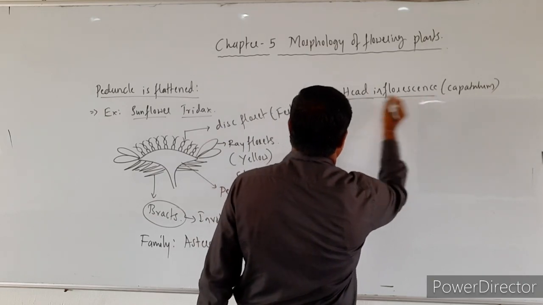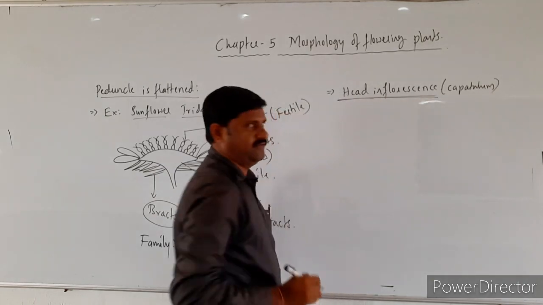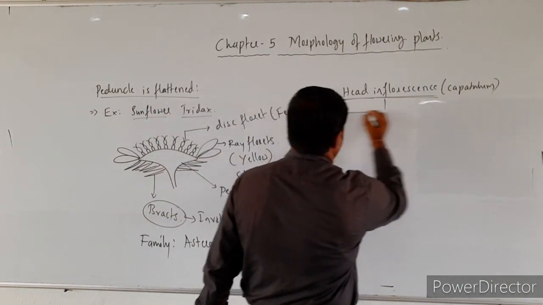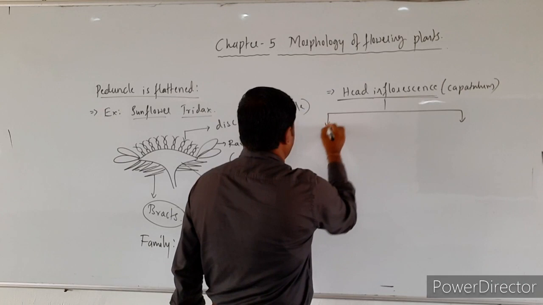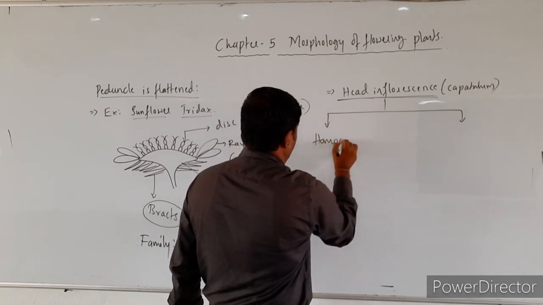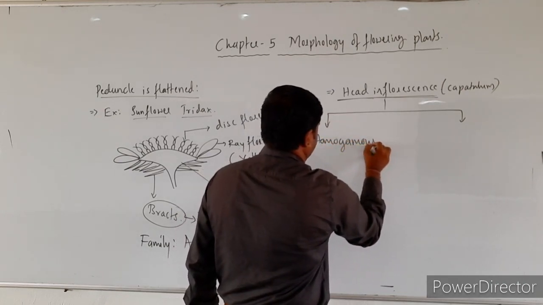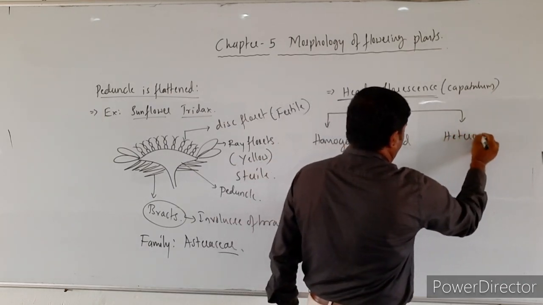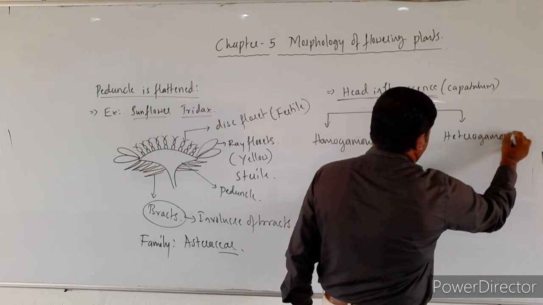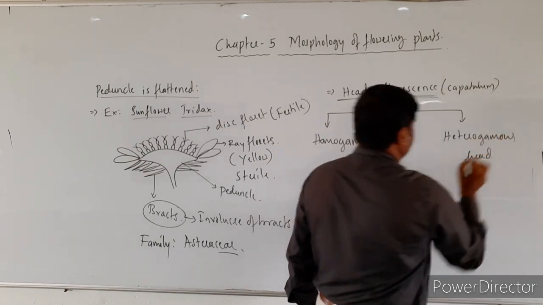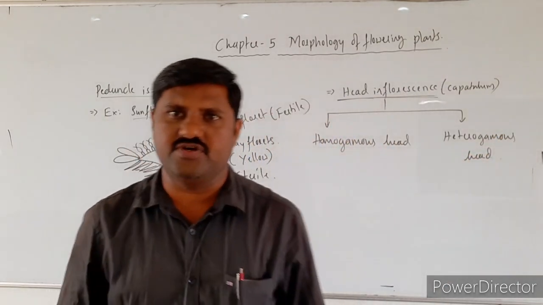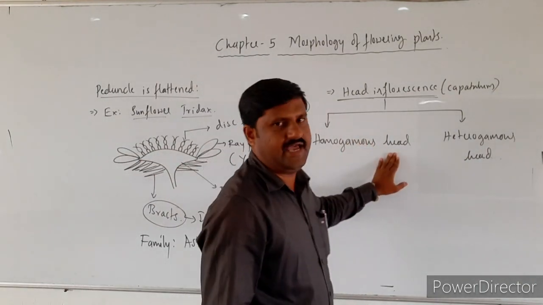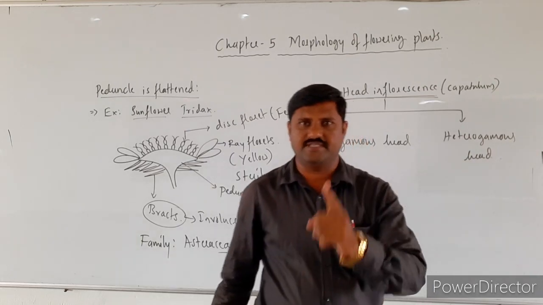Head inflorescence. In head inflorescence you will find two types: the first one is homogamous head and the second is heterogamous head.